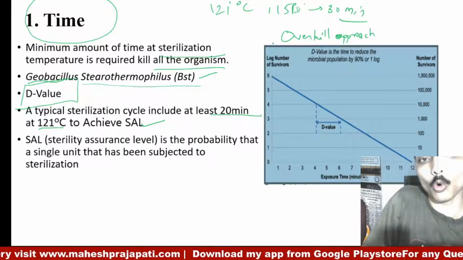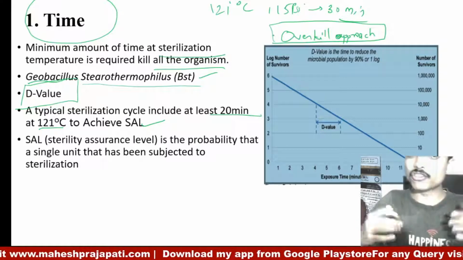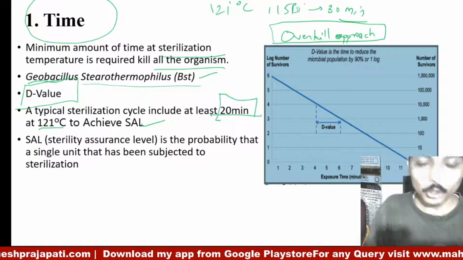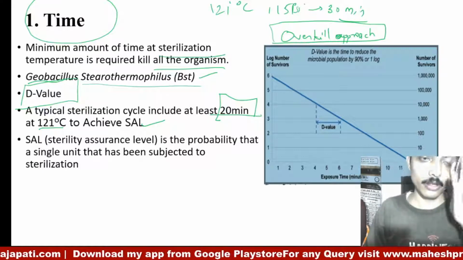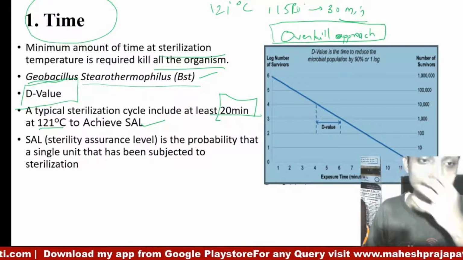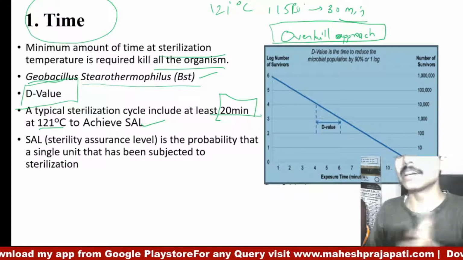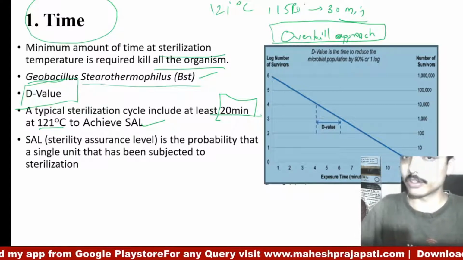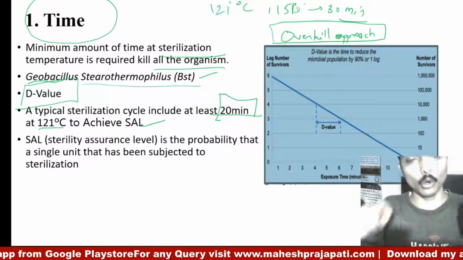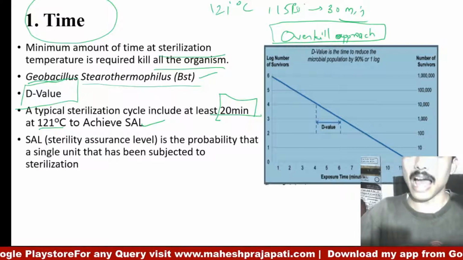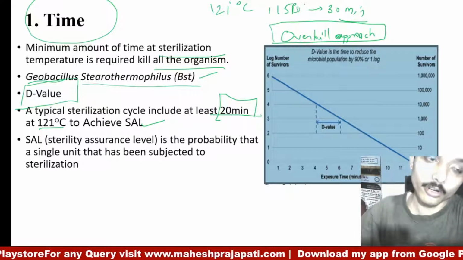Now what is the overkill approach? We can achieve the sterilization in 20 minutes, but for more assurance, we are heating for 30 minutes. The overkill approach means that no single microorganism should be alive which could hamper or impact our product.